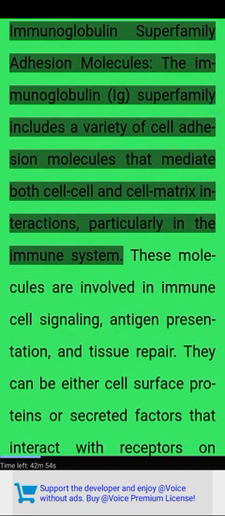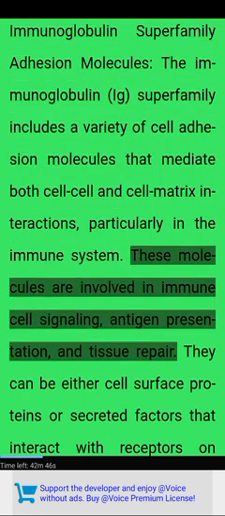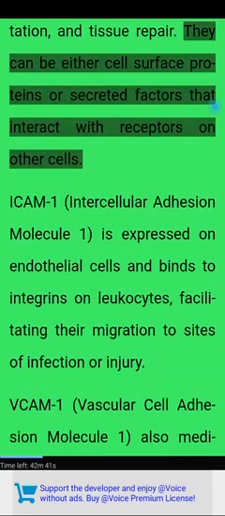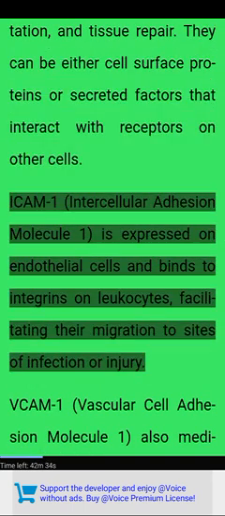Immunoglobulin superfamily adhesion molecules. The immunoglobulin (Ig) superfamily includes a variety of cell adhesion molecules that mediate both cell-cell and cell-matrix interactions, particularly in the immune system. These molecules are involved in immune cell signaling, antigen presentation, and tissue repair. They can be either cell surface proteins or secreted factors that interact with receptors on other cells.